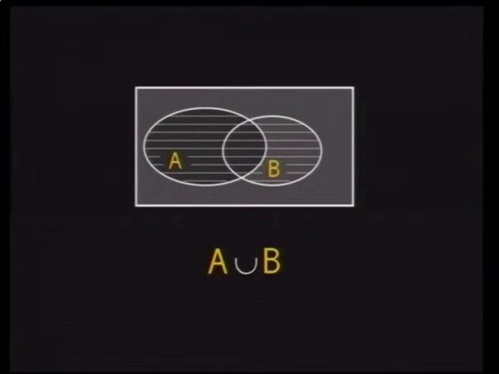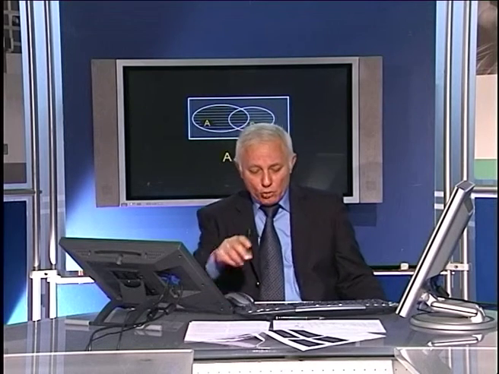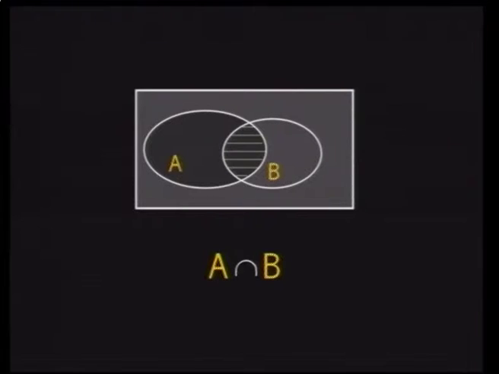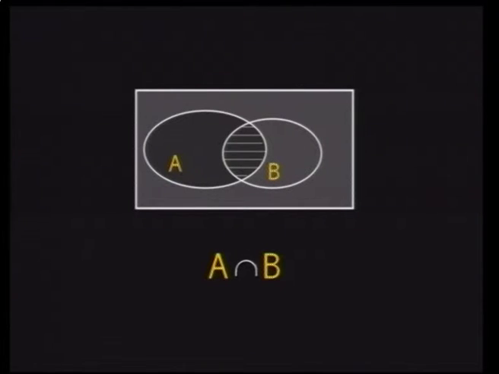For example, here we have A union B, meaning that X is located either in A or in B or in both. We can also have the intersection of two sets, which means that X lies in both A and B, in other words, in the region between them, the shaded one.